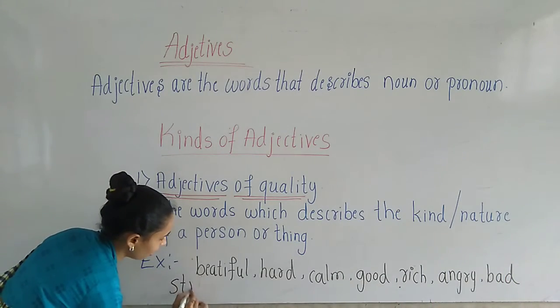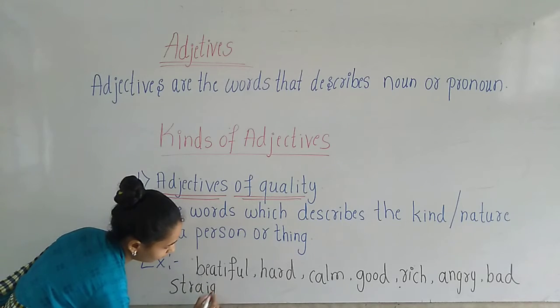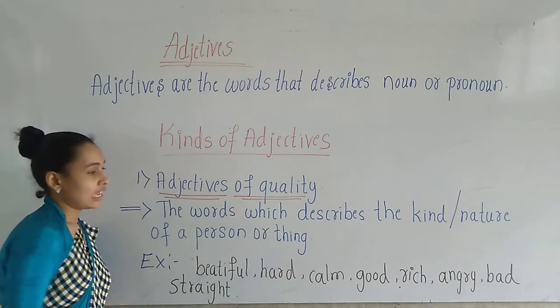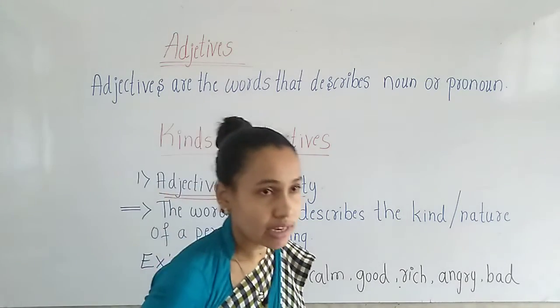So these are a few examples of adjectives of quality, children.